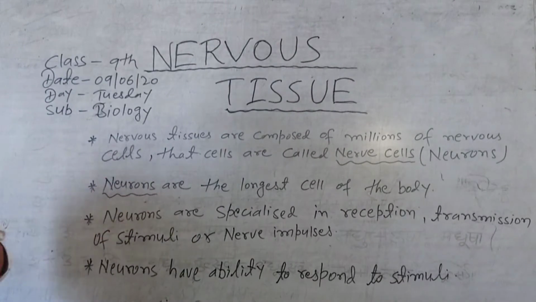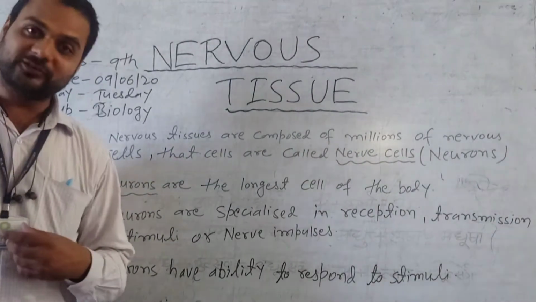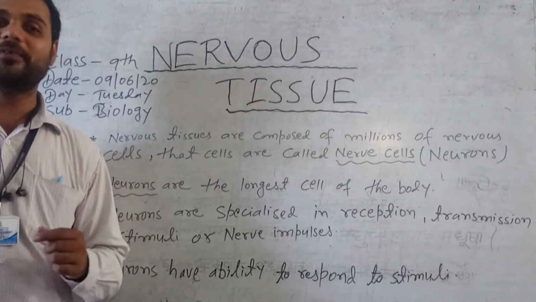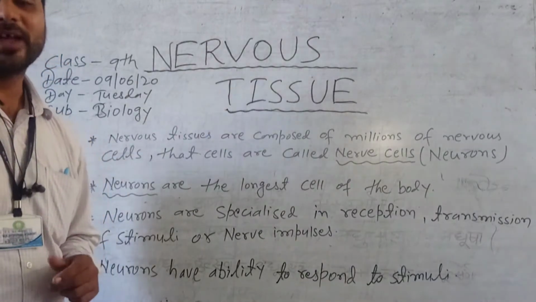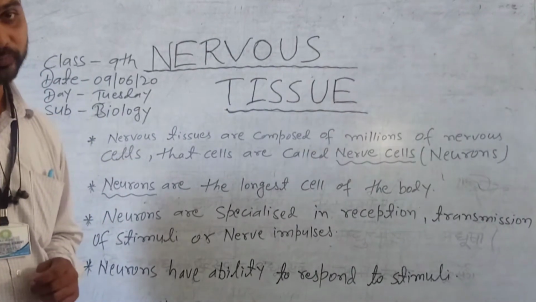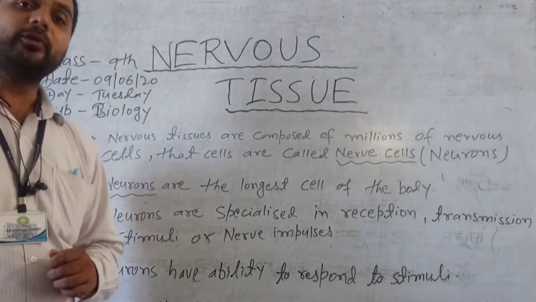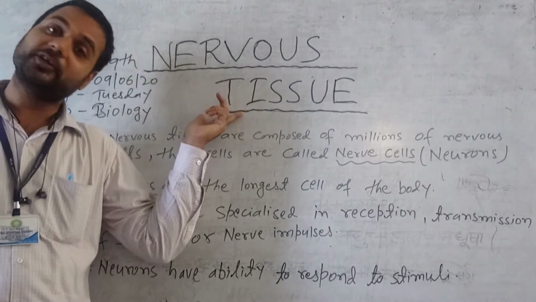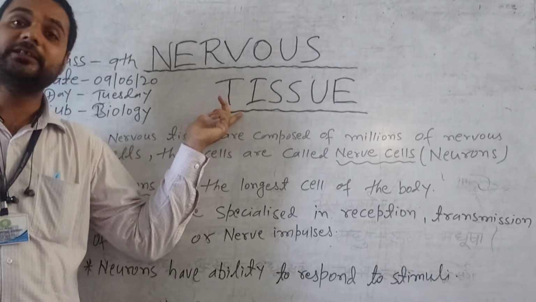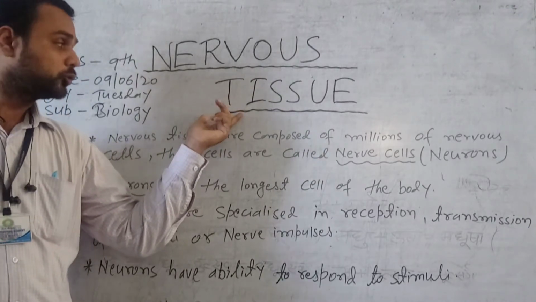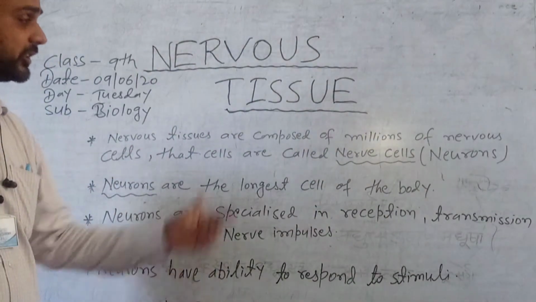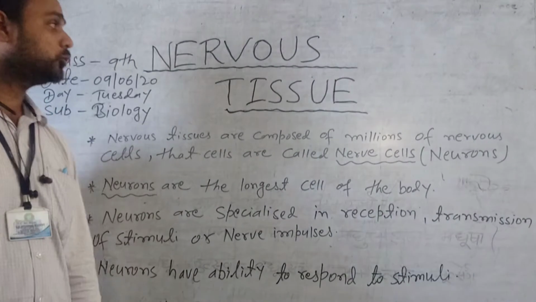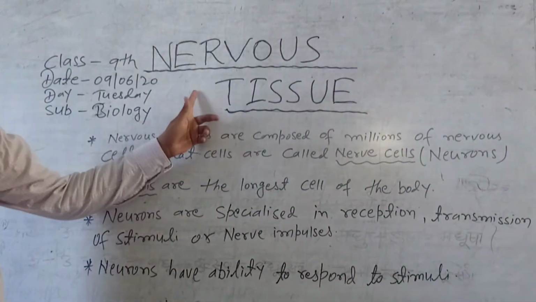As we know, we have studied in biology a tissue chapter. In the tissue chapter, we have studied the plant tissue as well as the animal tissue. One thing I would like to tell you, students, the nervous tissue is very important in biology, especially in the chapter of tissue. So, I am going to teach you nervous tissue through video class. So let's start. The nervous tissue.